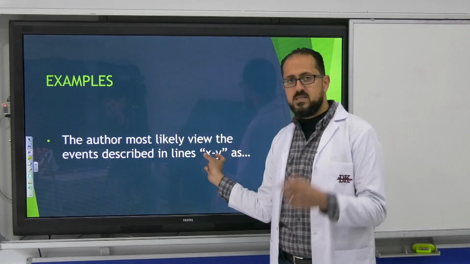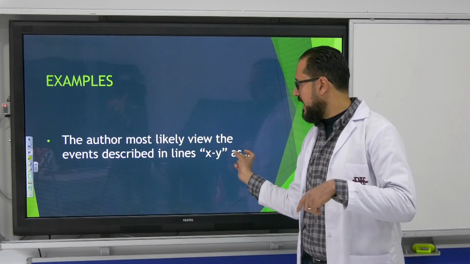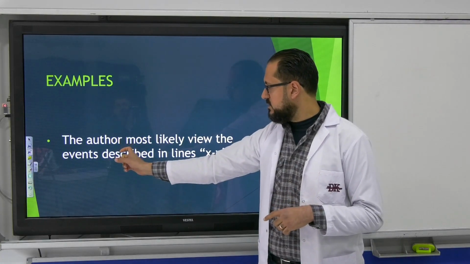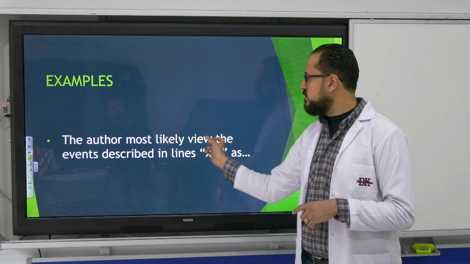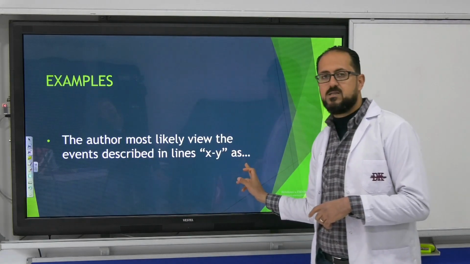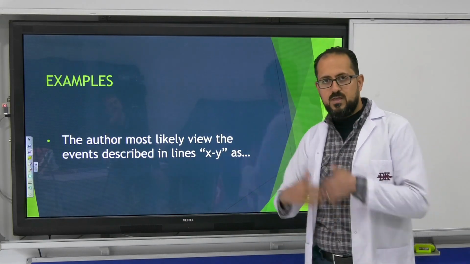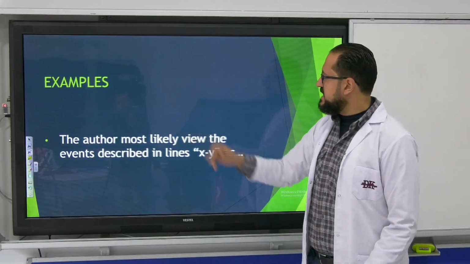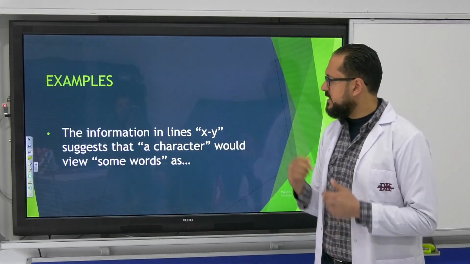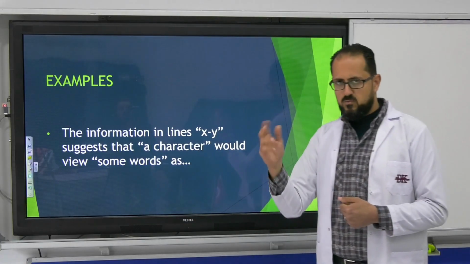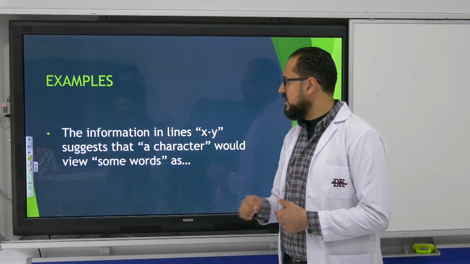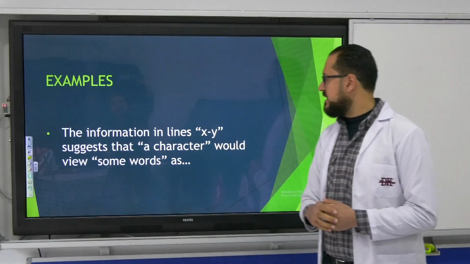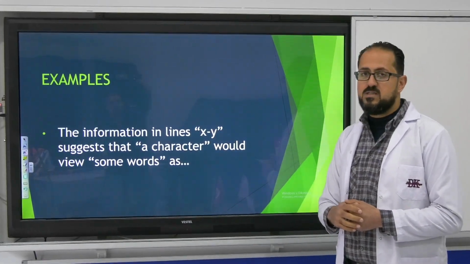So again we have a line reference, and the author most likely views the events described in those lines as. So we have this word, as. Then we have the answer choices. The third example: the information in lines X to Y, once again a line reference, suggests that a character would view some words as.